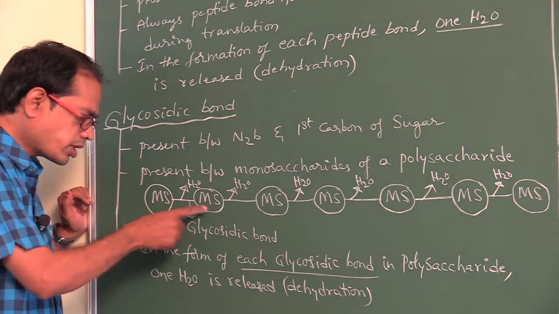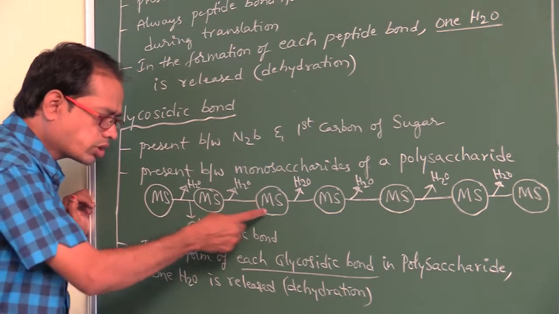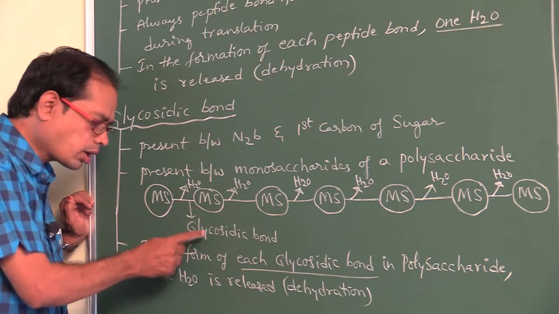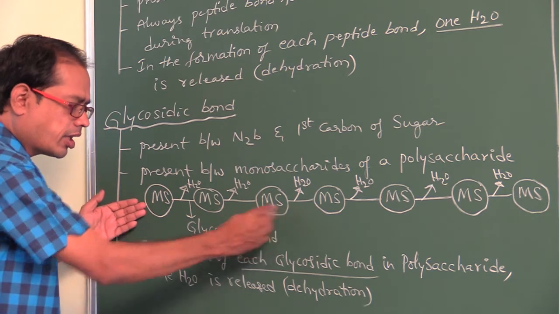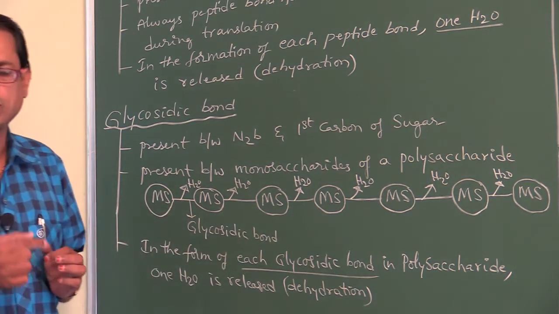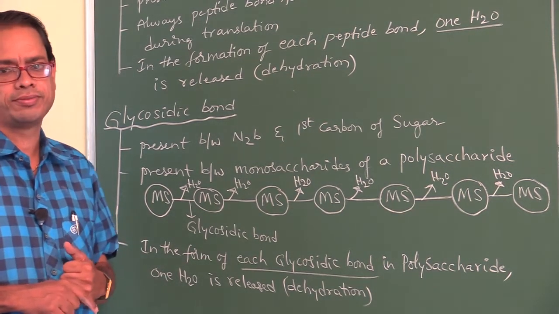Between two monosaccharides, a glycosidic bond is present. Two monosaccharides means one glycosidic bond, three monosaccharides means two glycosidic bonds. So the number of glycosidic bonds is equal to the number of monosaccharides minus 1. Like that you have to take.